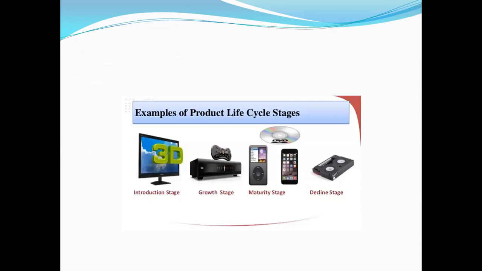Here is an example of product life cycle stages. See, introduction: 3D TVs are at the introductory stage right now, right? Then we have that game at the growth stage. Then at the maturity stage we have certain phones, right? But Apple is not at the maturity stage, every time they introduce new models. Window phones are at the maturity stage, or you can say they have already declined. Then we have the decline stage, that cassette. Earlier we used that cassette for video as well as audio. That is totally obsolete, declined, right?